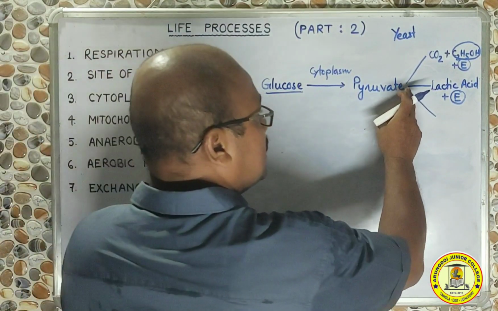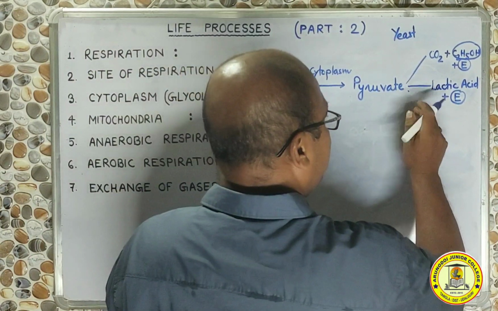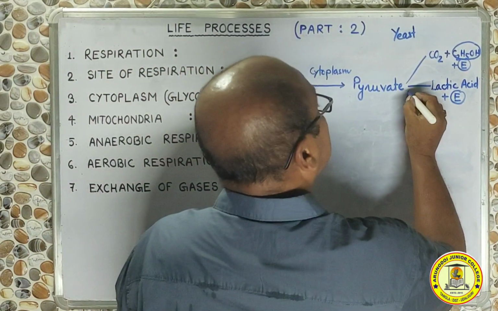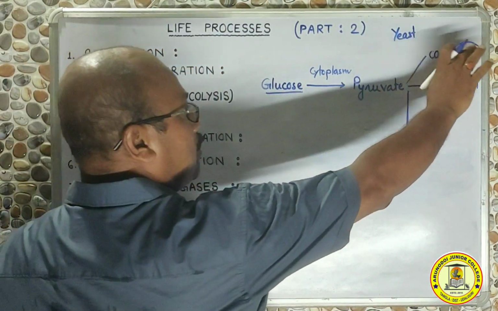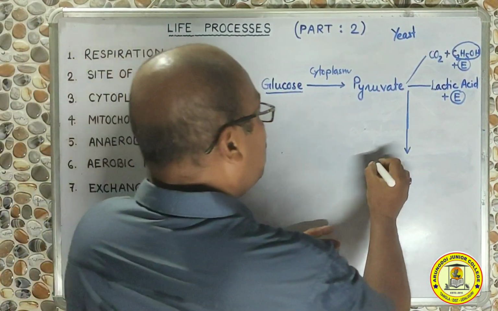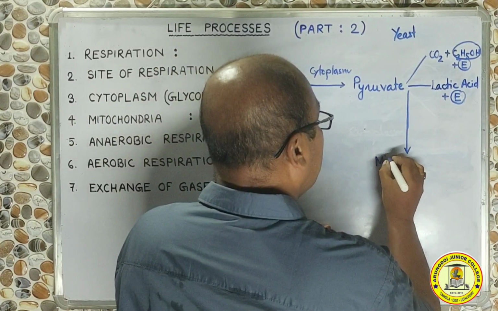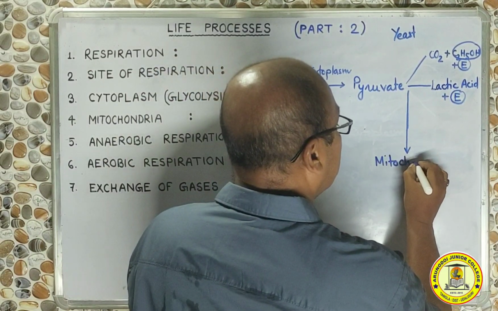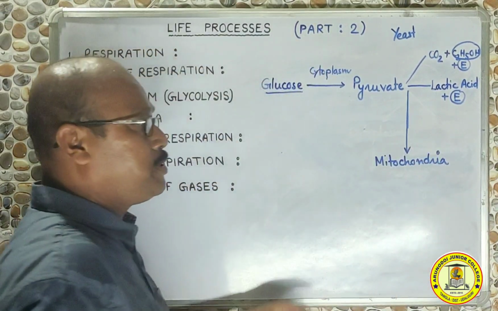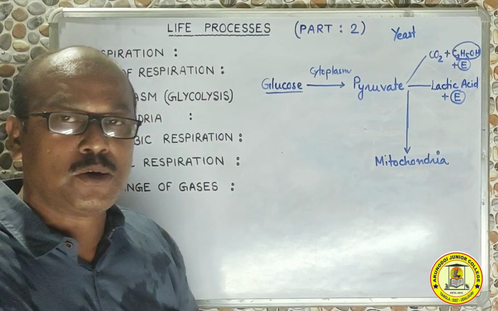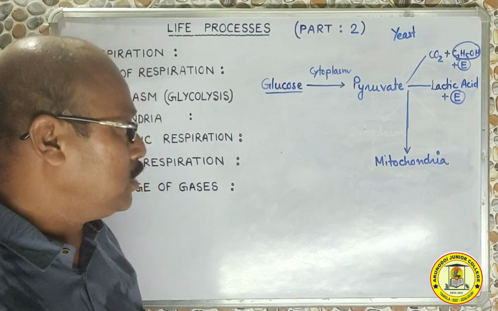However, I have mentioned there is a third process. Now what happens in the third process? In the third process, the pyruvate molecule, instead of remaining in the cytoplasm, will now enter into the mitochondria. So for the first time, we have seen that in respiration, mitochondria is going to play an important role.